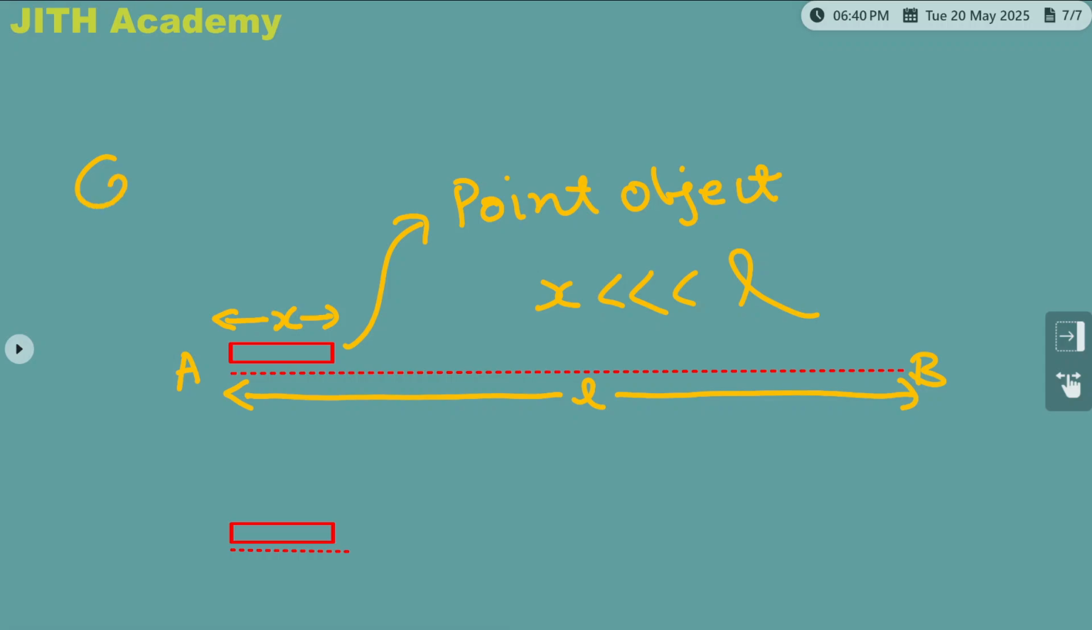This is case number 1. Okay. When can we say some object is a point object? When the distance traveled is much higher than the actual size of that object. Now let us take case number 2.